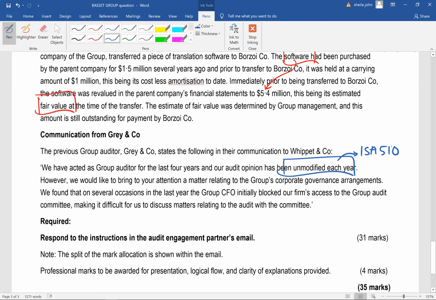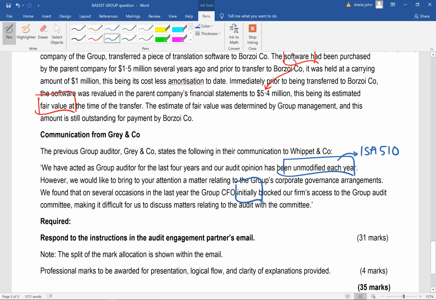It says, however, we'd like to bring to your attention a matter relating to the group's corporate governance arrangements. We found that on several occasions in the last year, the group CFO initially blocked our firm's access to the group audit committee, making it difficult for us to discuss matters relating to the audit with the audit committee. But it was only initially.